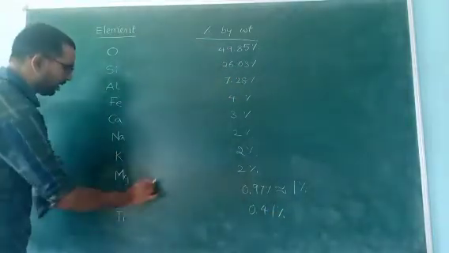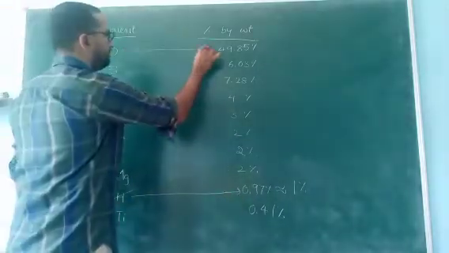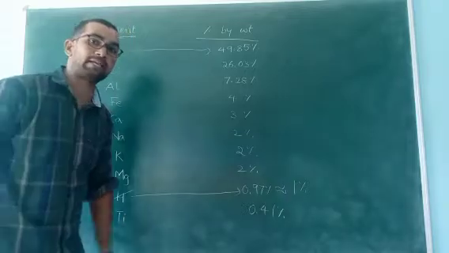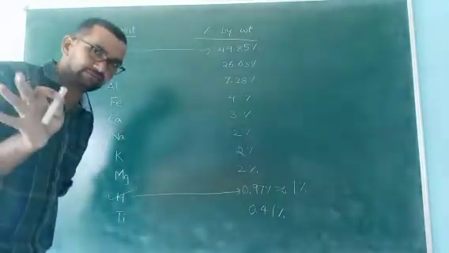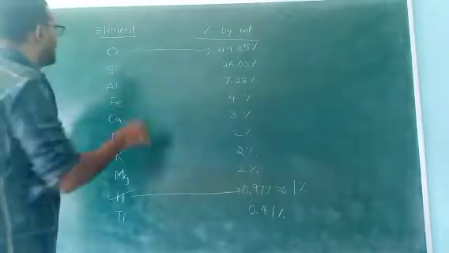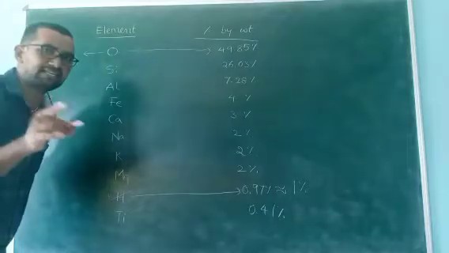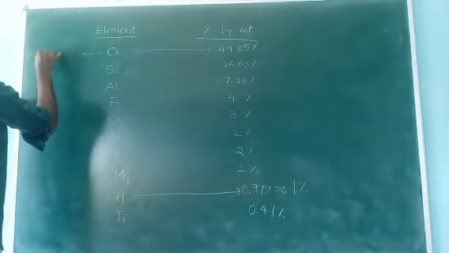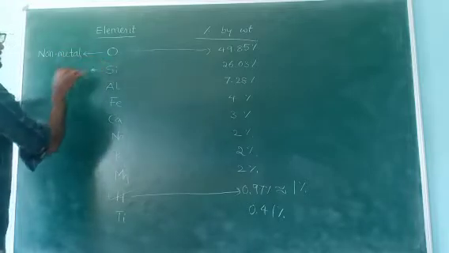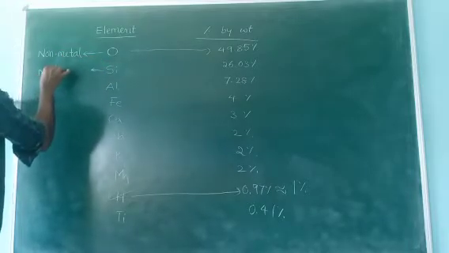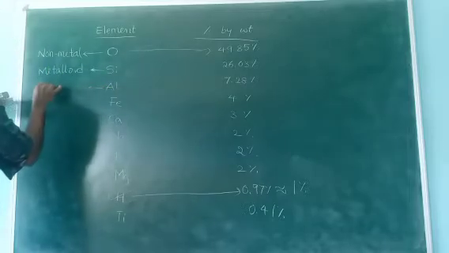So hydrogen, how much? Actually, we expected hydrogen to be more like oxygen, but hydrogen is very less, 0.97 percentage. Here are very important points. Listen, all of you. In this case, oxygen is a non-metal. This is important. Oxygen is a non-metal. Silicon is a metalloid. Aluminum is a metal.